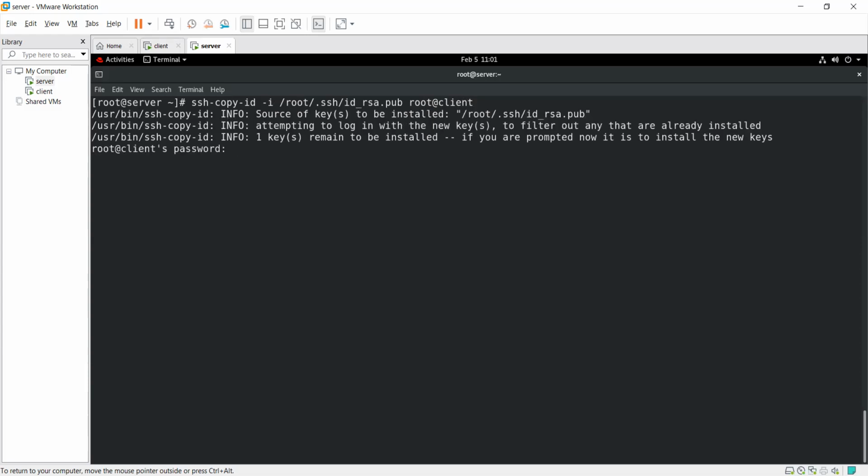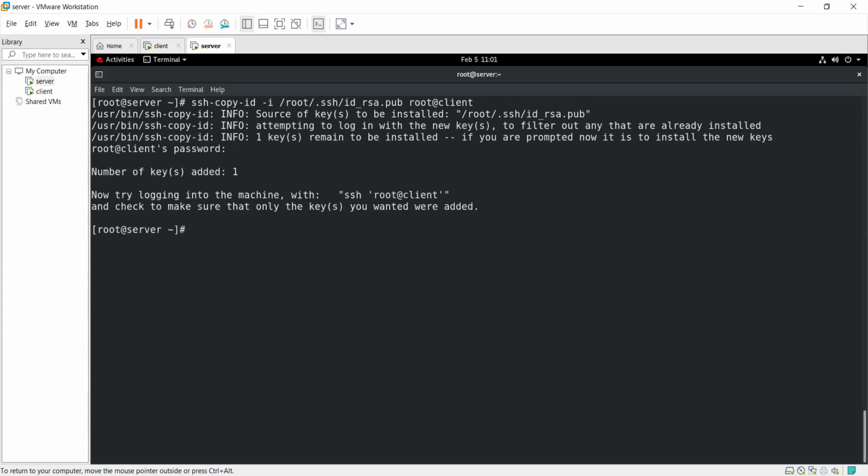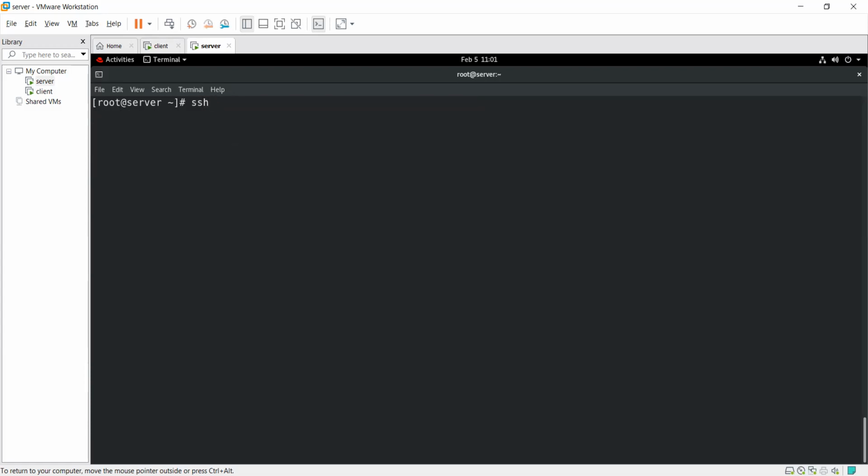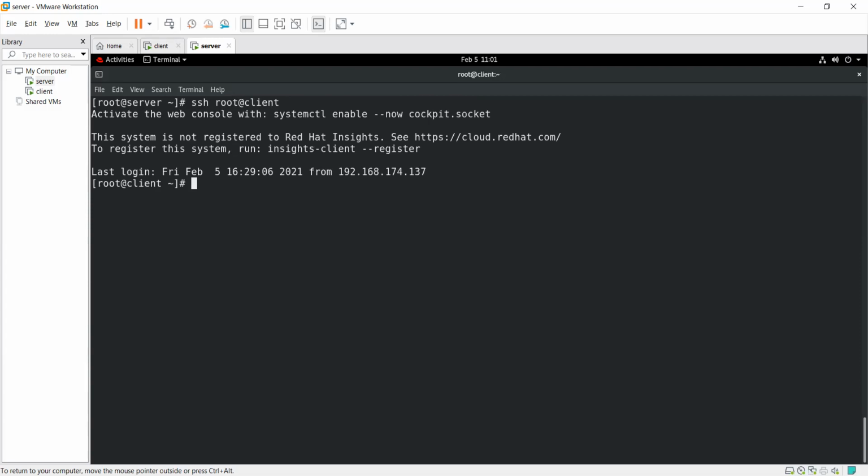It asks me for the password here. I give the password, and after that one key is added. Now I am able to do SSH without the password based login. Yes, it's working very well. That's a good thing. Guys, you have to create two machines, and after that you are able to do that.